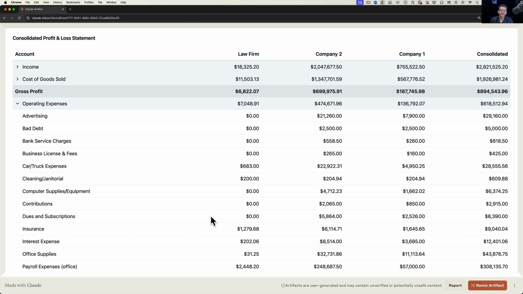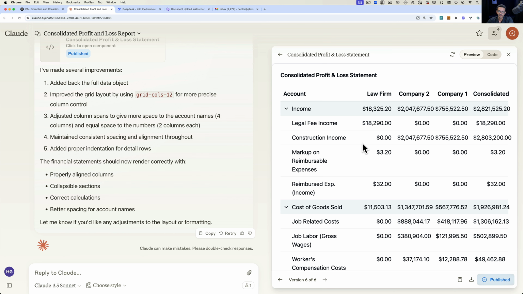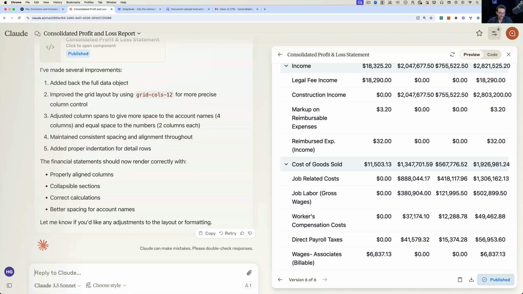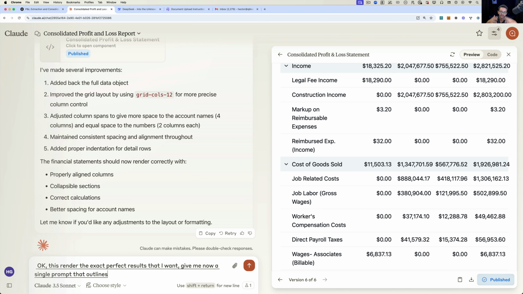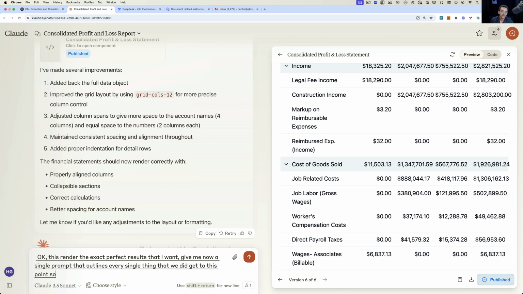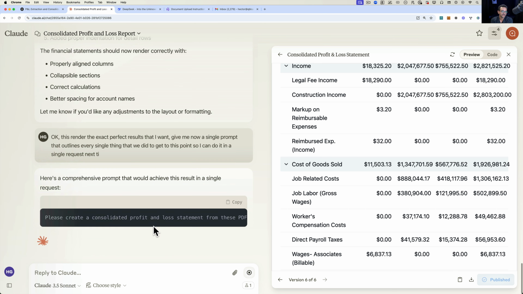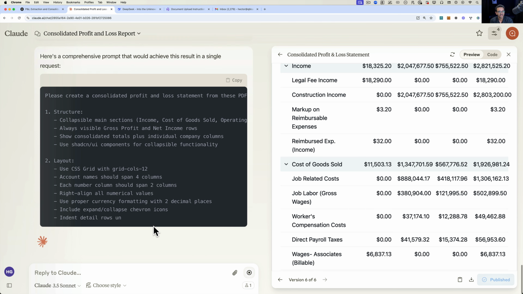And of course, at the end of all the troubleshooting, what you do is you ask it to give you the prompt. So let's say this is perfect. I love this. This is actually the way I want it. So I'm gonna go back into Claude and say, okay, this rendered the exact perfect results that I wanted. Give me now a single prompt that outlines every single thing that we did to get to this point so I can do it in a single request next time. Okay. So now it's going to just give me the prompt, right? And then we'll give it a try. So now it's going to give me the prompt.